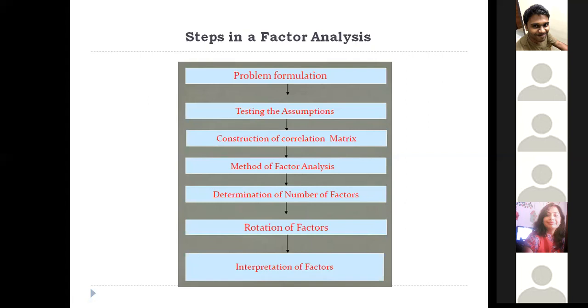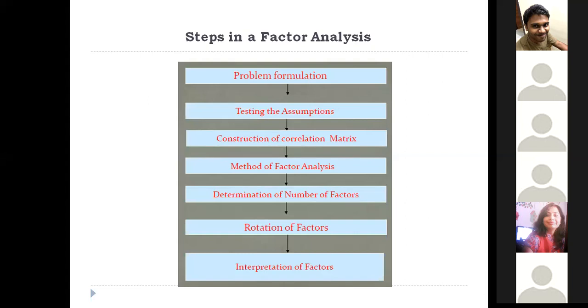I think you should have studied all this, working with eigenvalues, eigenvectors, and all these things. Have you studied? Yes, ma'am. Okay, good.